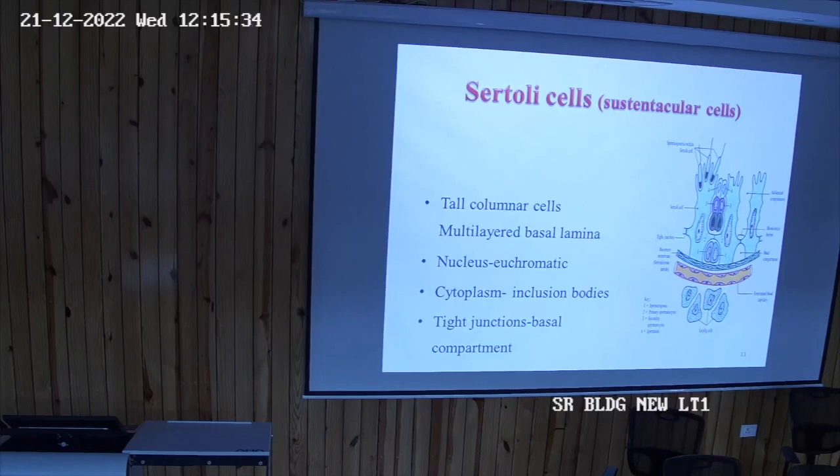So we can visualize the tails of the spermatids towards the lumen. So this is the basal compartment, this is the luminal compartment, and different generations of the spermatogonium, some will be spermatogonia, some primary spermatocyte, some secondary, and then the mature spermatids.